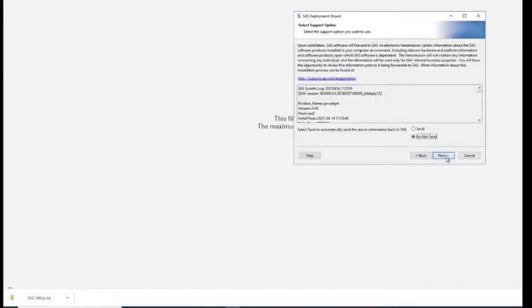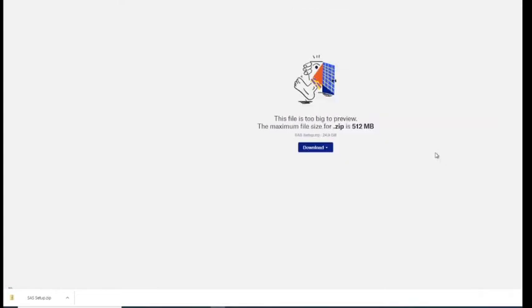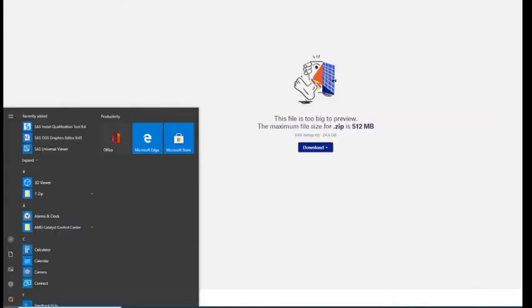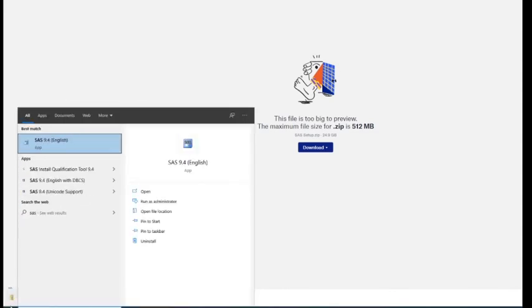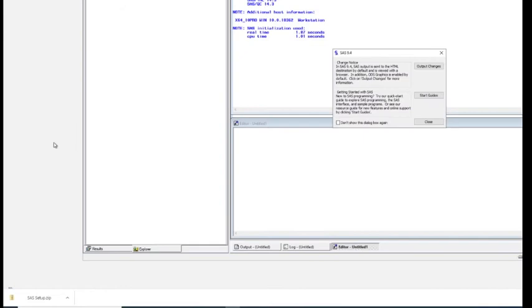Click Next. Then click Finish. Navigate to your Start menu and open SAS to make sure the program has installed correctly. If it has, you can now delete the zip file from your Downloads folder.